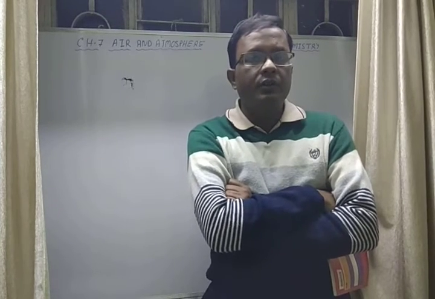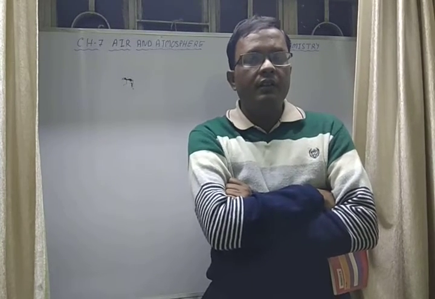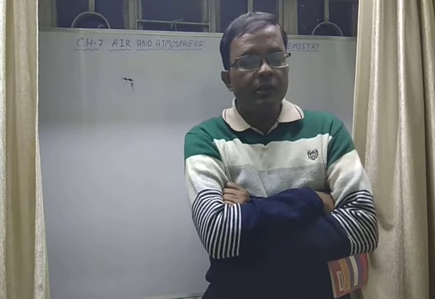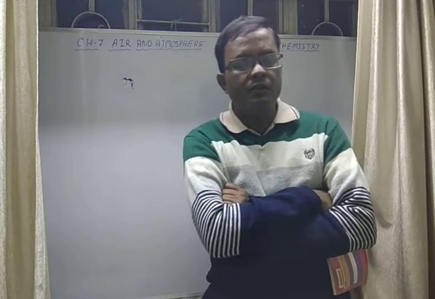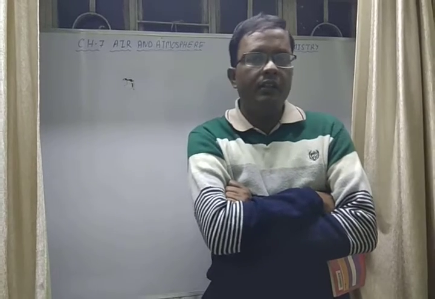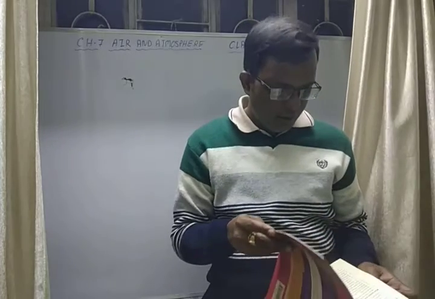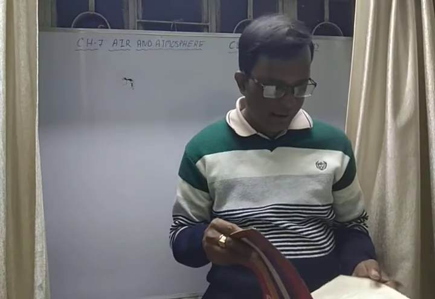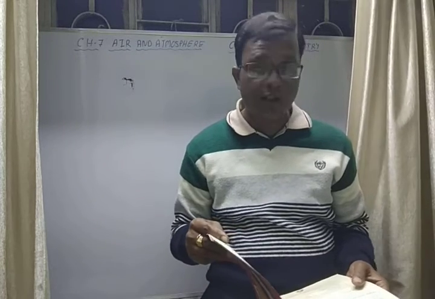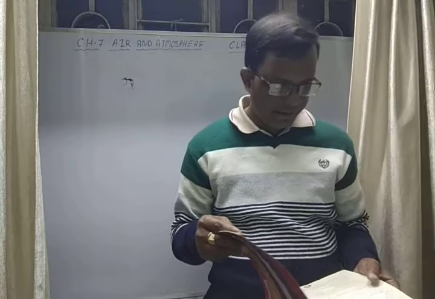So atmospheric nitrogen changes to oxides of nitrogen during lightning, and after that rainwater brings them to the earth's surface. You have to explain it with the whole process.